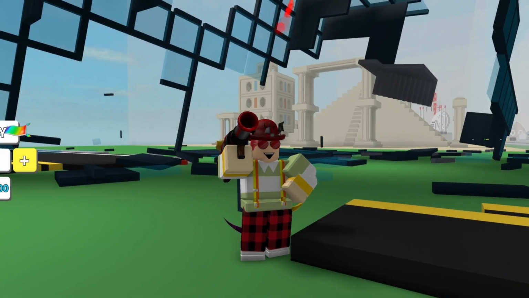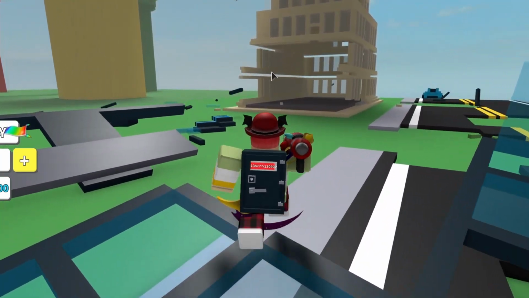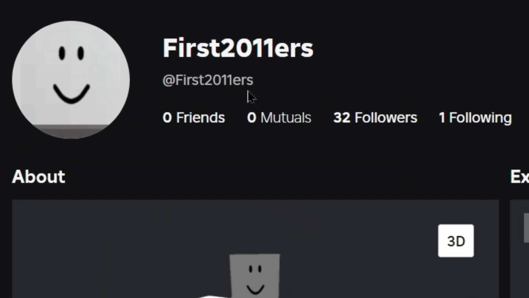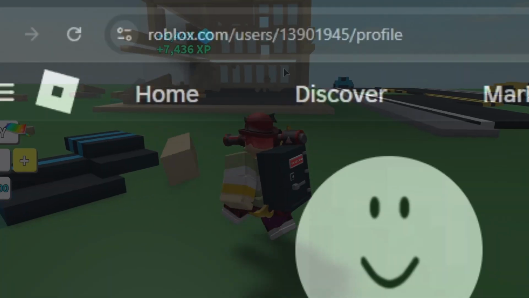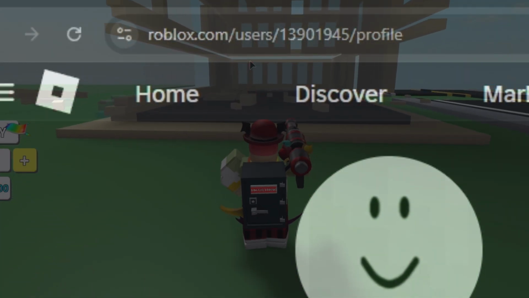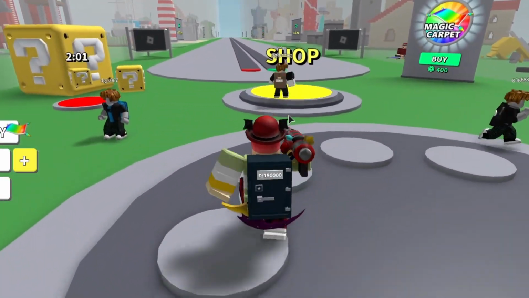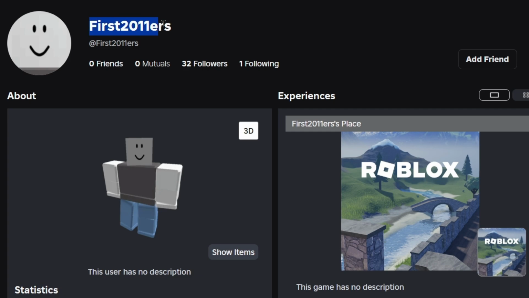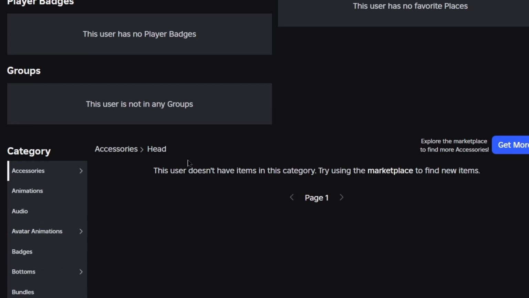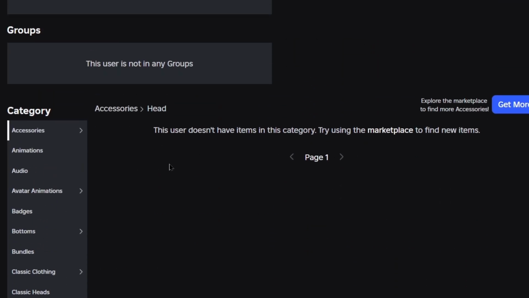And then again, the next account does relate to this too, which is the First 2011ers. Again, this does not have some really special user ID, but it was probably the first account created in 2011, and First 2011ers here is not really active. There's nothing really on this account. This is just an empty account.